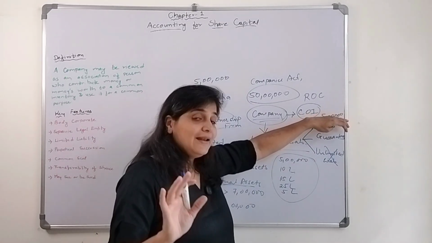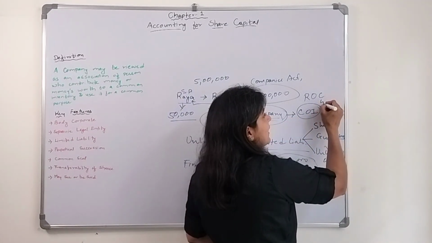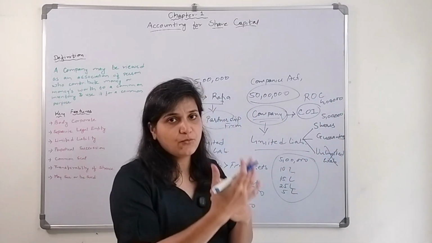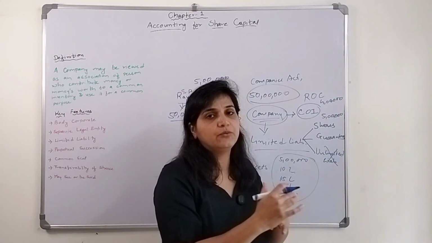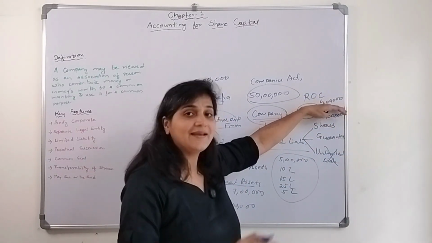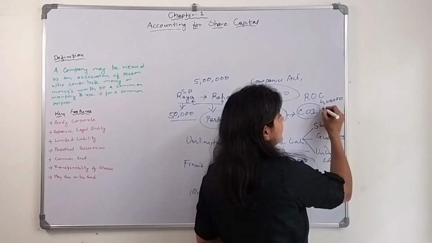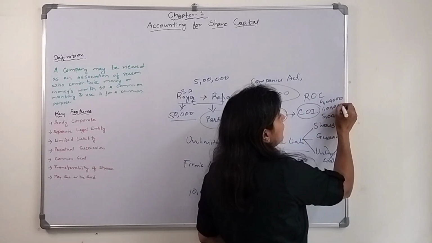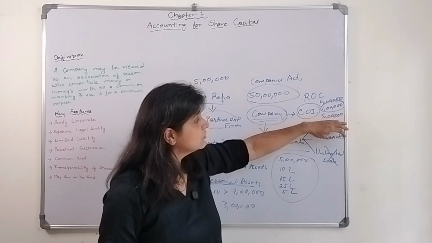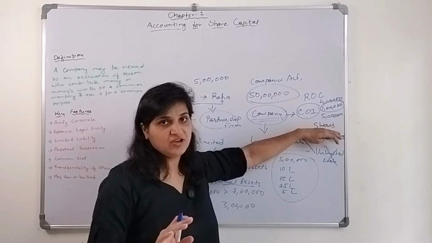Let's say I have given 4 lakh rupees and the company says 1 lakh we will demand as and when required, maybe in case of a liquidation. So my liability is limited till 5 lakh. 4 lakh I have already given, so my liability will be 1 lakh rupees more only. So this is limited by shares.